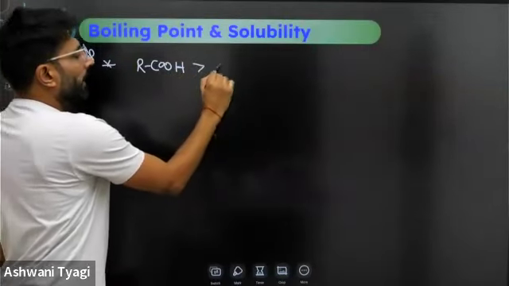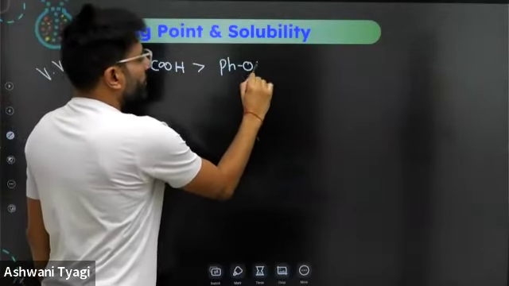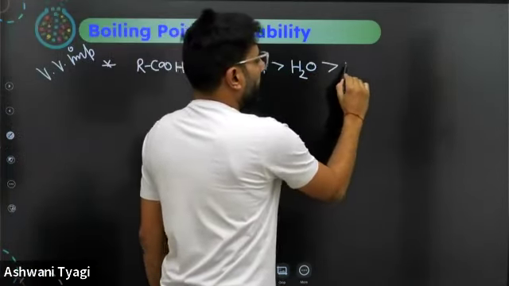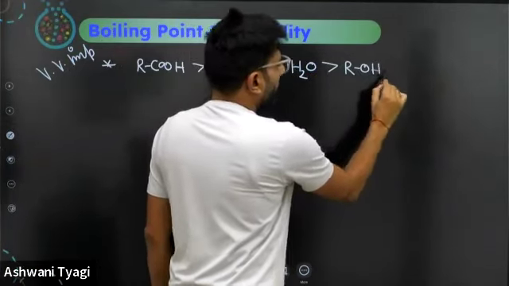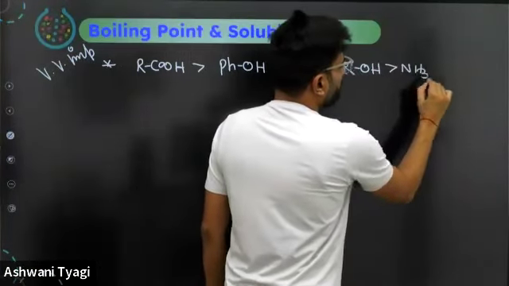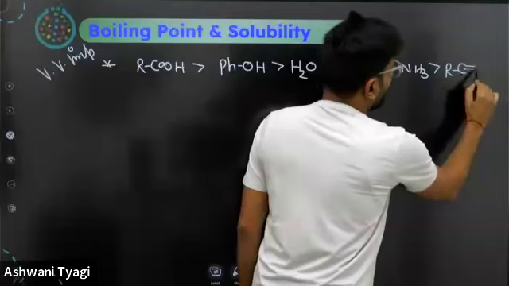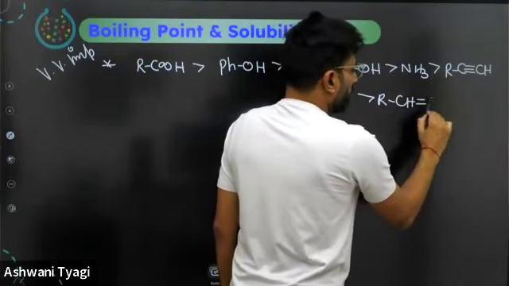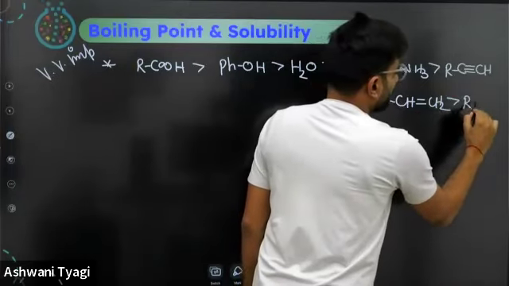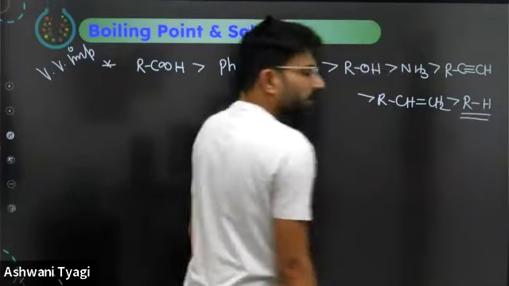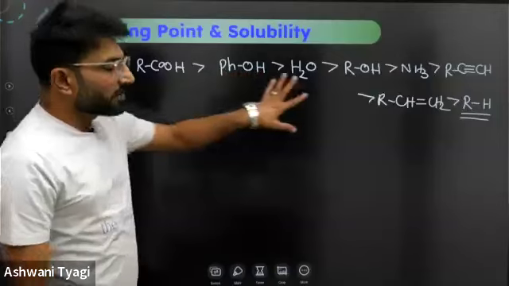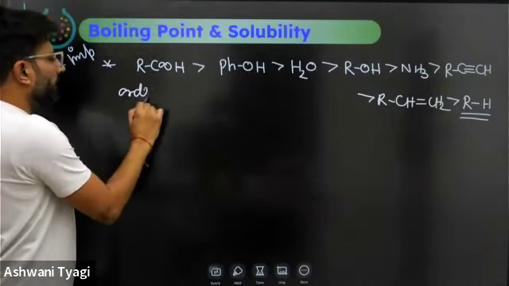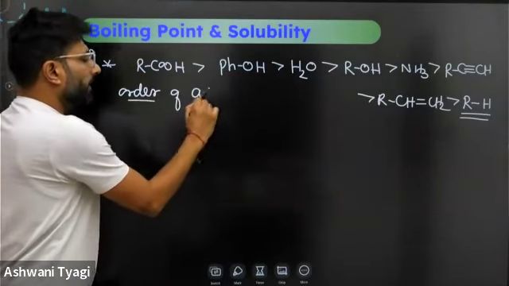RCOOH is more acidic than PhOH, which is more acidic than water, which is more acidic than ROH, which is more acidic than ammonia, which is more acidic than terminal alkynes, which is more acidic than CH2=CH2, which is more acidic than RH. So remember, this is the order of acidic nature, order of acidity.